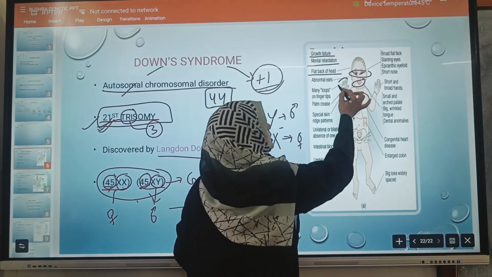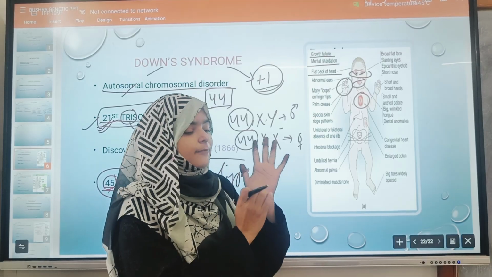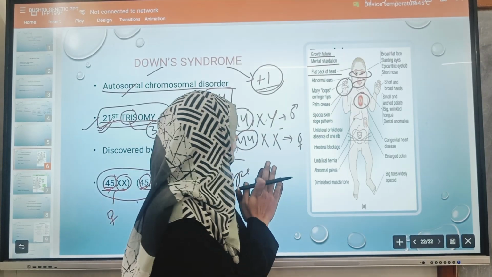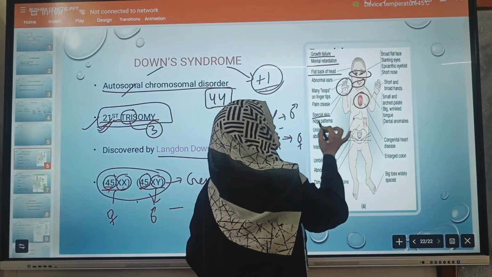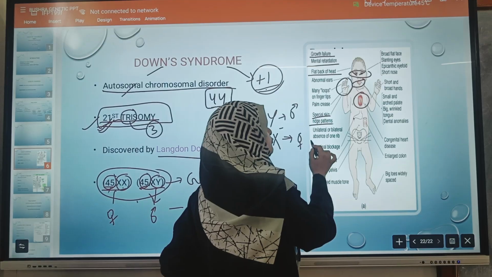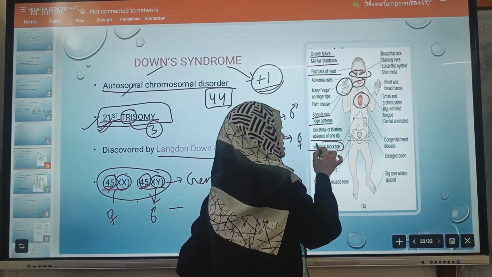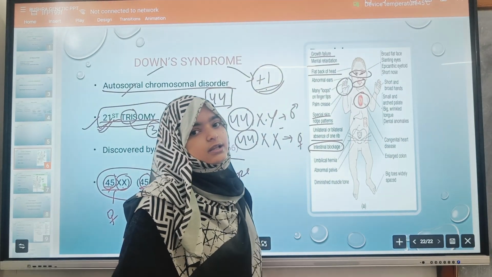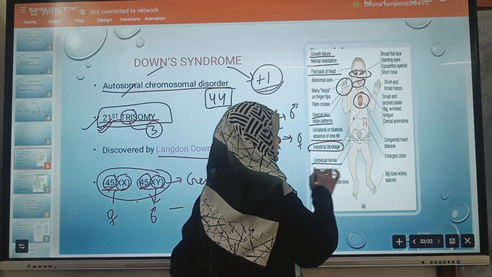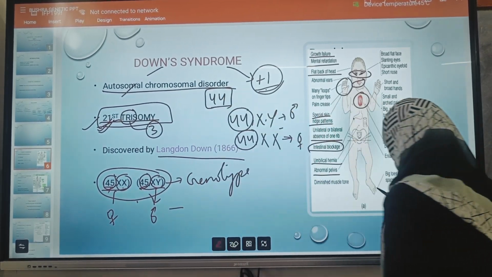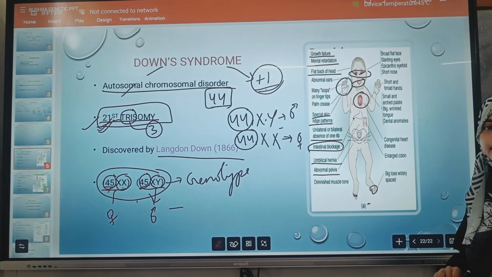Then there are many loops in their fingers and palms. Normally we have 2 or 3 loops, but there are many in their palms and fingers. There are also various special skin ridge patterns. Then there is absence of one rib, unilateral or bilateral. Intestinal blockage: the digestive system will also be disturbed because of the blockage in the intestine. Then there is umbilical hernia and abnormal pelvis. The toes are bigger and there is much space between them.